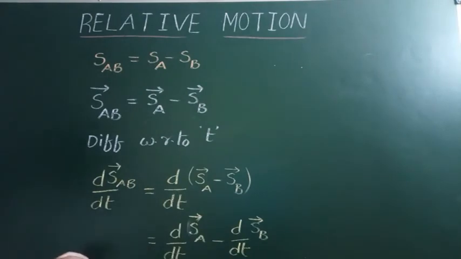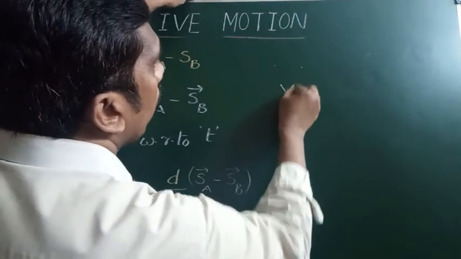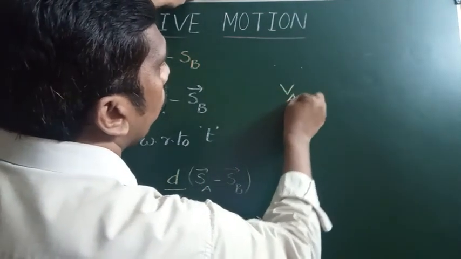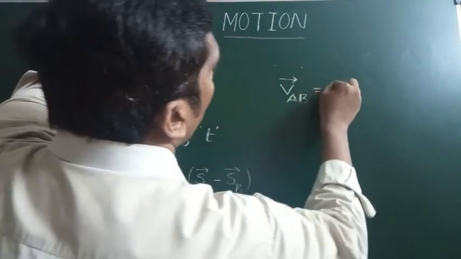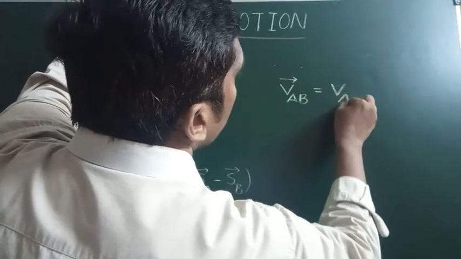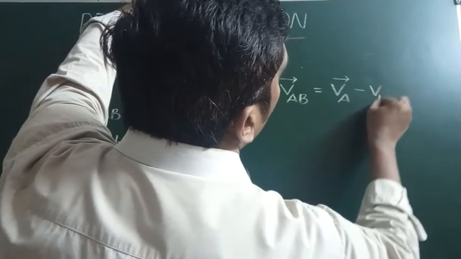Generally, here objects are moving on the ground, that's why we are taking this velocity with respect to the ground only. From this we can write the velocity of A with respect to B is equal to the velocity of A with respect to the ground minus the velocity of B with respect to the ground.